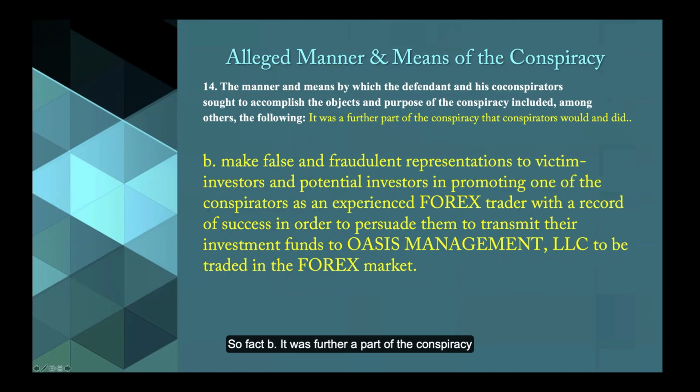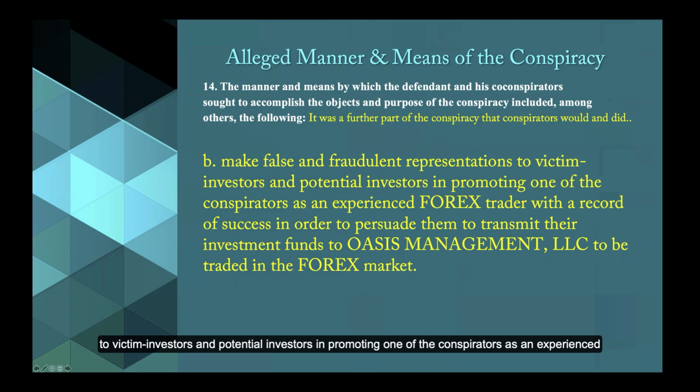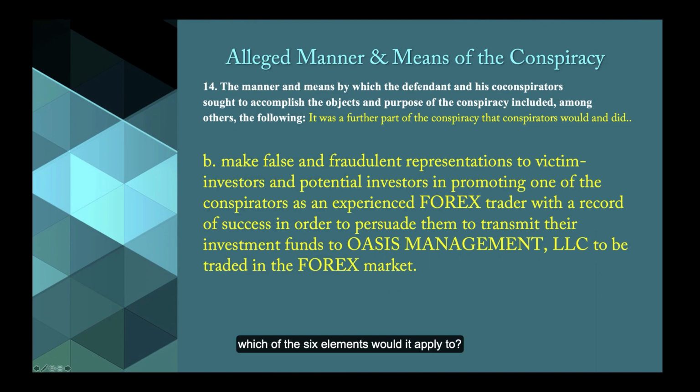So, fact B. It was further a part of the conspiracy that conspirators would and did make false and fraudulent representations to victim investors and potential investors in promoting one of the conspirators as an experienced forex trader with a record of success in order to persuade them to transmit their investment funds to Oasis Management LLC to be traded in the forex market. If this were true, which of the six elements would it apply to?